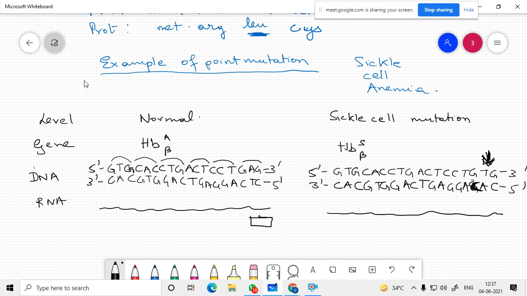In the polypeptide, or protein, normally over here you have glutamic acid that gets converted into valine, and that results in such a big problem, the sickle cell anemia problem.